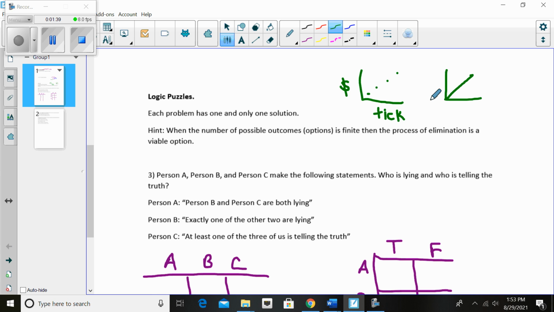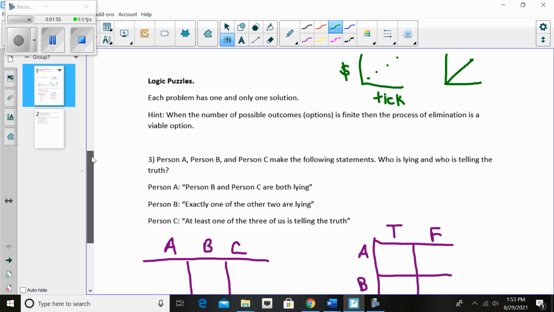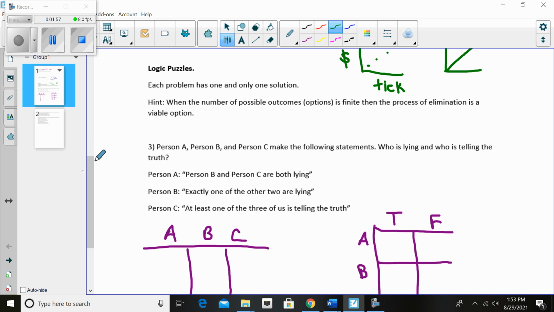I'm going to talk a little bit more about this when we're in class in person, and how this compares, because some of you have taken calculus, some of you haven't, and how this idea of discrete versus continuous compares to what you did in calculus. But let's move on to these logic puzzles. Basically discrete means distinct. It means countable. It could mean finite, but if it's not finite, at least it's countable.